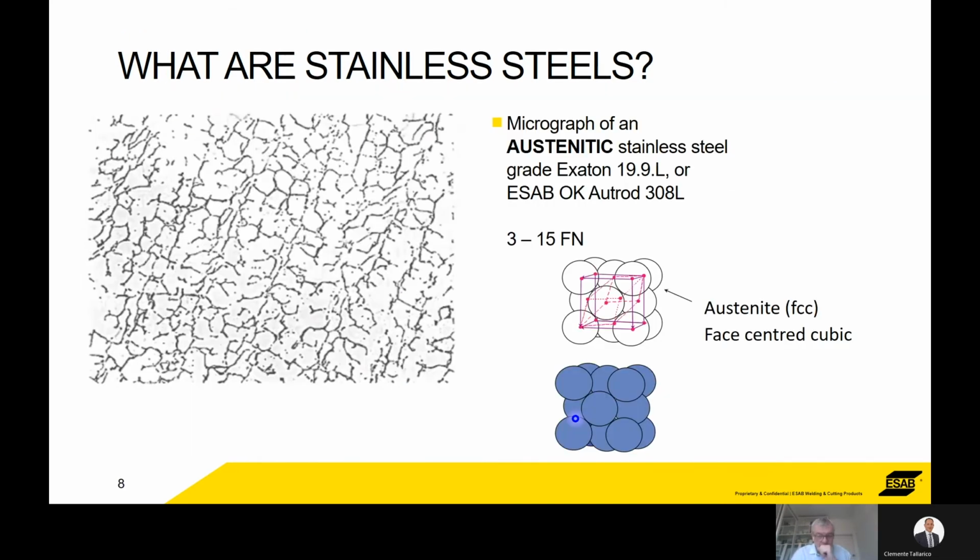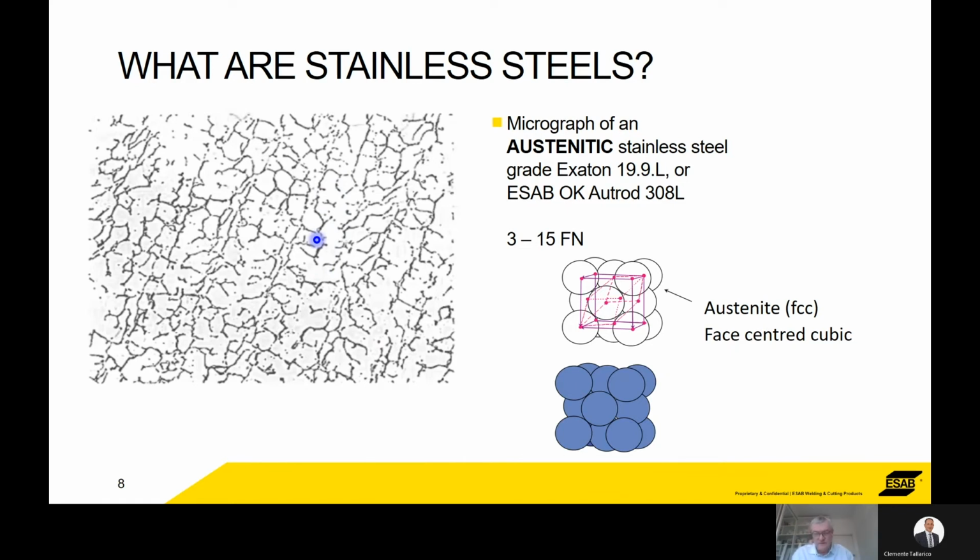So an austenitic, under a microscope, this is what an austenitic stainless steel would look like. Something like a 308L, we say it's an austenitic, but it actually contains a little bit of ferrite, anything up to 15%, depending on the way it's been manufactured. The microstructure here is the white background is austenite with the lines of ferrite in black.